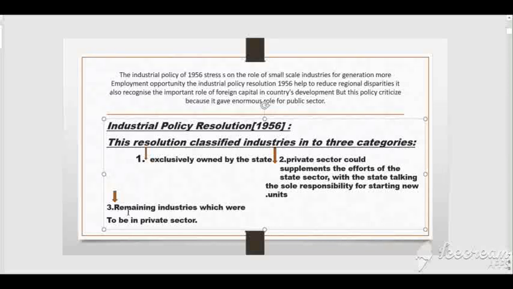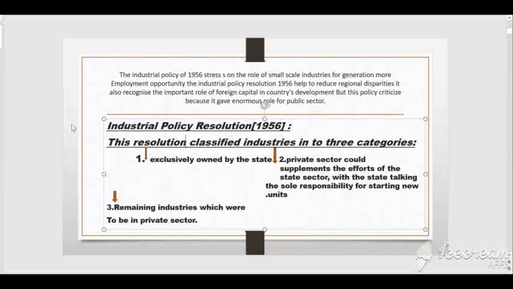This is the first section of industry, this is the second section, and this is the third section. Children, this IPR formed the basis of the second 5-year plan, the plan which tried to build the basis for a socialist pattern of society. Clear? What was the aim of the IPR? The resolution formed the basis of the second 5-year plan, which tried to build the basis for a socialist pattern of society, right? And this IPR classified the industries into 3 sections.